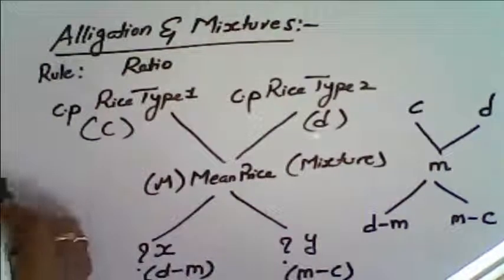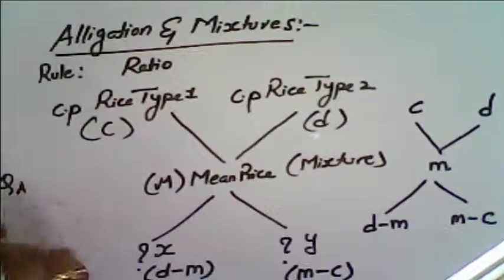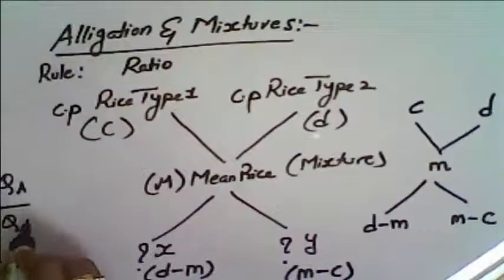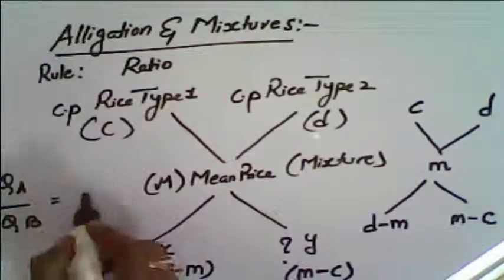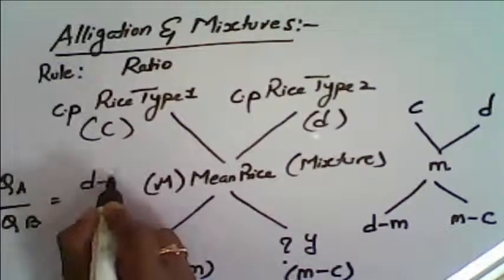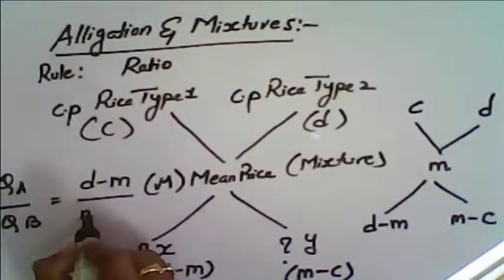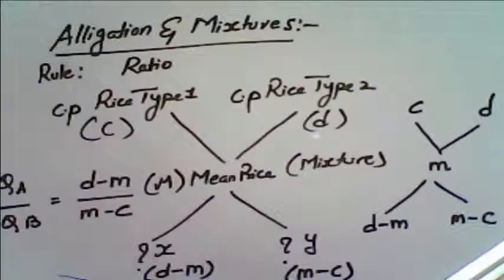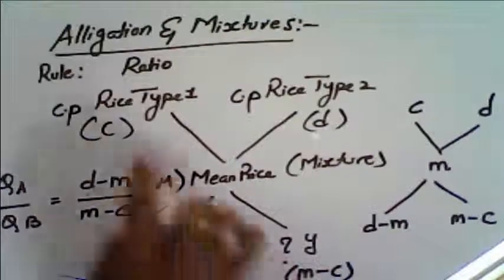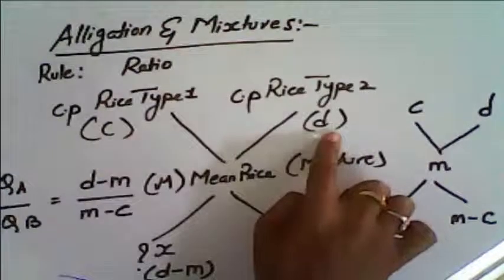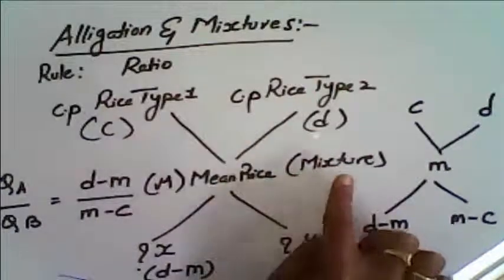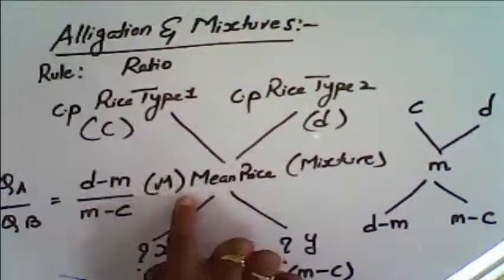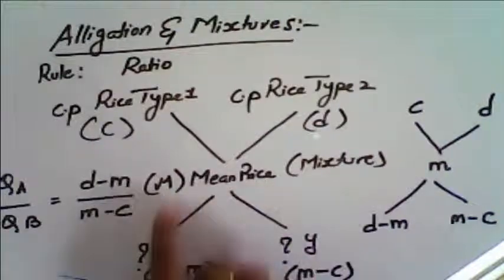It is like the quantity of A by the quantity of B can be given as D minus M by M minus C. It is obtaining the ratio of X is to Y when two quantities with different prices C and D have been given, to mix into a mixture, and I want to set a desired price called the mean price for the mixture.